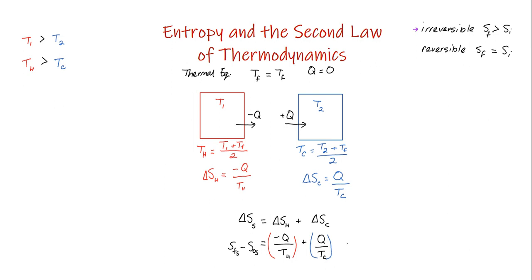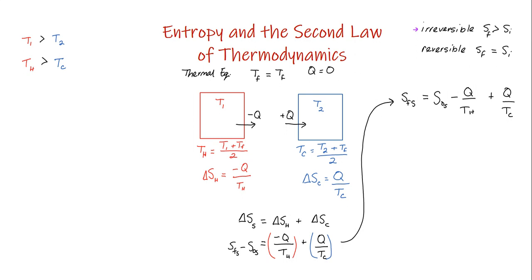So if I kind of move up here, I'm going to say that the final entropy for the system would equal, so I'm going to add the initial entropy for the system to both sides. So I'll have negative Q, or minus Q over TH, plus Q over TC.